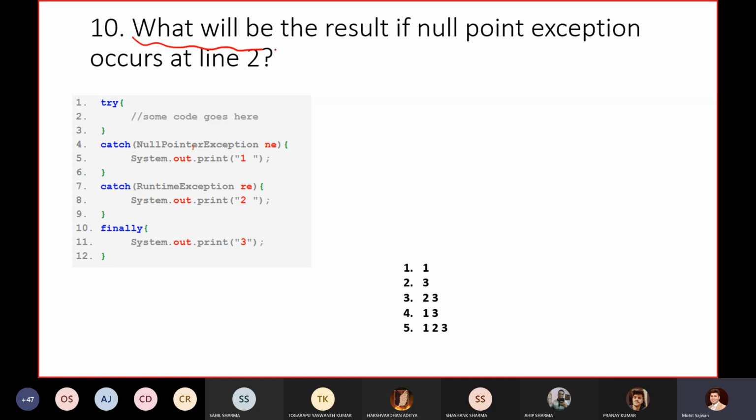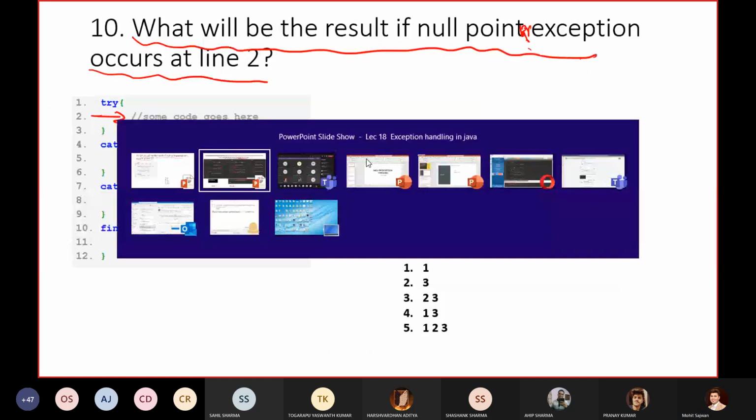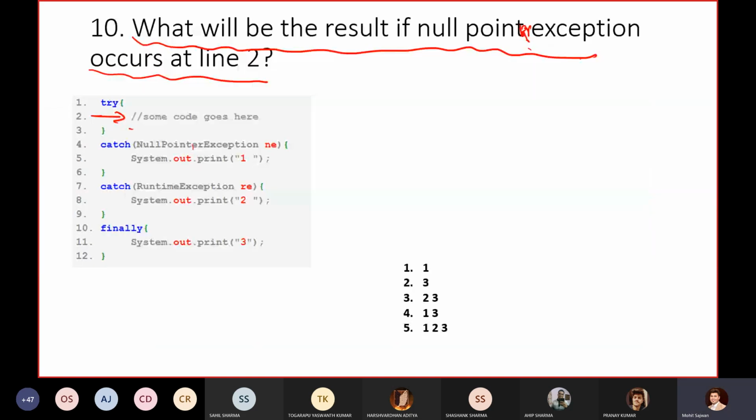Now tell me about this question. In this question, what will be the result if a null pointer exception occurs at line number 2? So in this line, if we get some null pointer exception, what output will I get? I hope that all of you will give me the correct answer. Let me open the chat box. For this particular question, what output will I get?